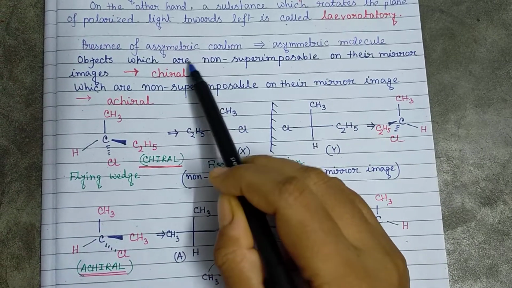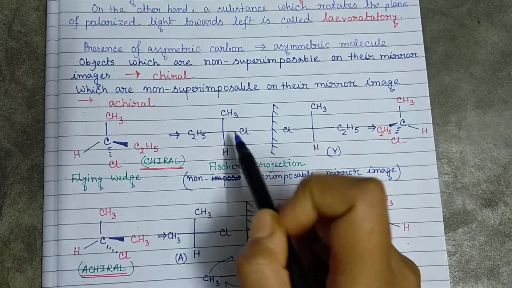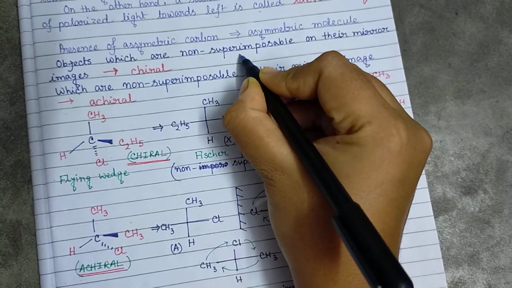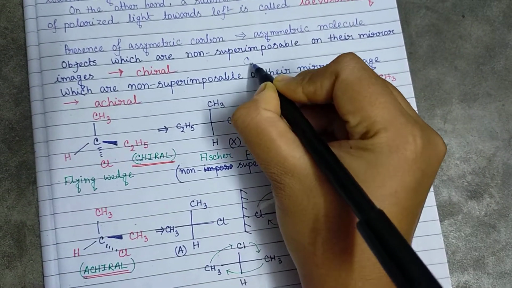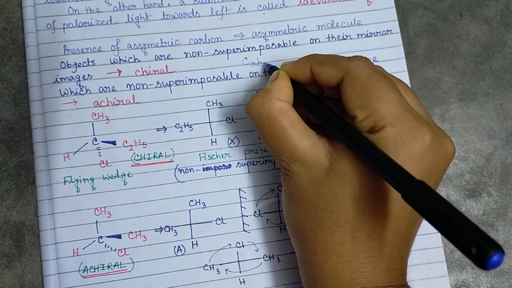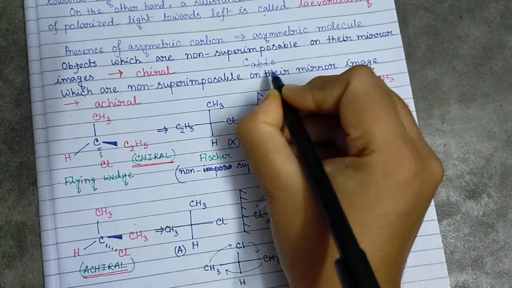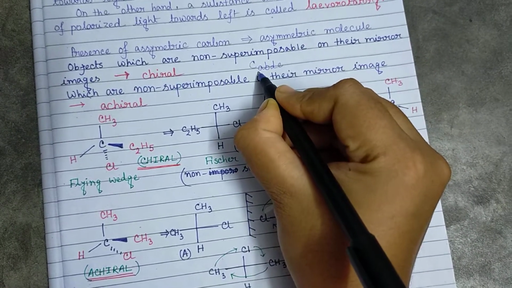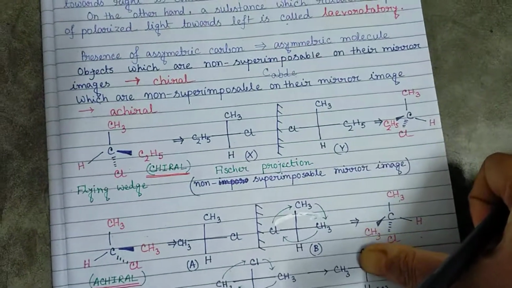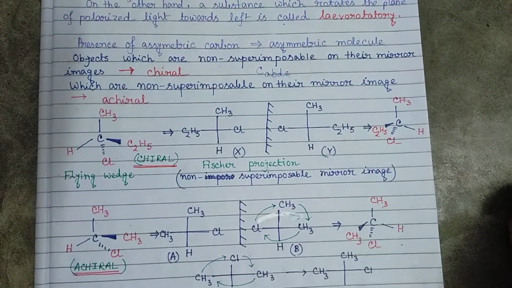So now what is an asymmetric carbon? In general, if a carbon compound or organic compound like C is having 4 different groups like A, B, D and E, then carbon having 4 different groups will be known as the asymmetric carbon or chiral carbon.